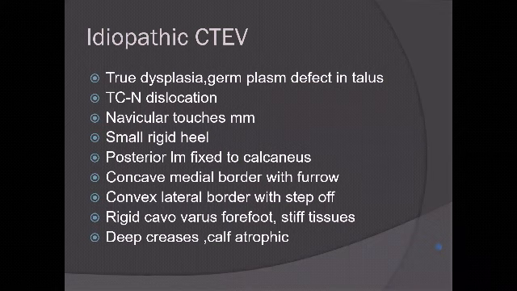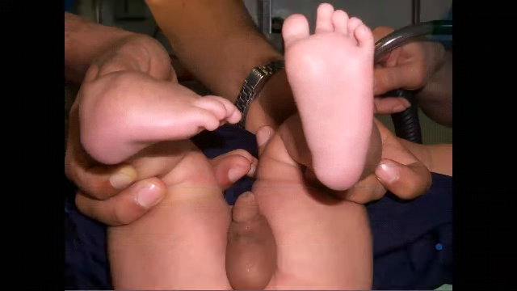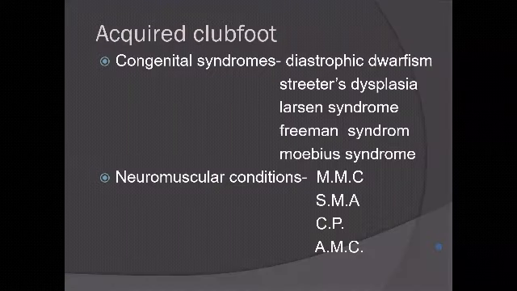Idiopathic clubfoot is a true talocalcaneonavicular dislocation with these features, where you will see the foot looks like this. You see that deep crease, you see the lateral malleolar prominence, you see a step-off on the lateral side, you see a deep furrow on the medial and posteromedial side, and you see the rotational component. Like I said, when you see it tangentially, it is all twisted around. So it's a 3-dimensional deformity. Now this is a true clubfoot. This is true idiopathic clubfoot.